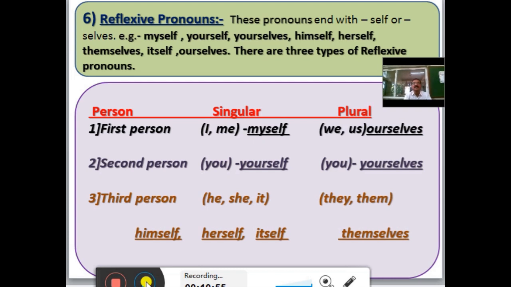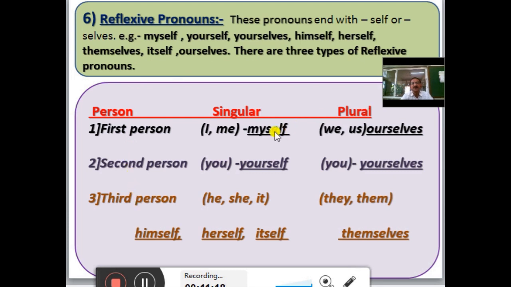Then we will see reflexive pronouns. These pronouns end with self or selves. For example, myself, yourself, yourselves, himself, herself, themselves, itself, ourselves. There are three types of reflexive pronouns: first person, second person, and third person.